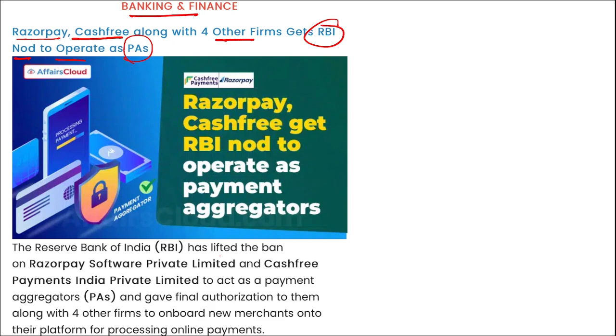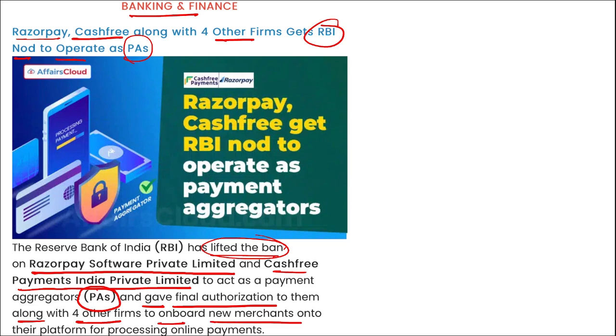I repeat, RBI has lifted the ban. That means they have given their approval to Razorpay Software Private Limited and Cashfree Payments India Private Limited to act as payment aggregators and gave final authorization to them along with 4 other firms on board. So they can now onboard their new merchants onto their platform. That means now they can allow new customers on their platform.